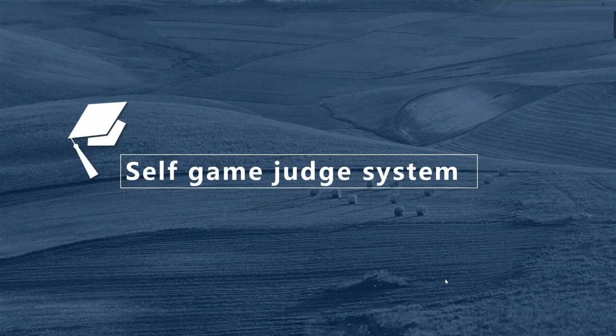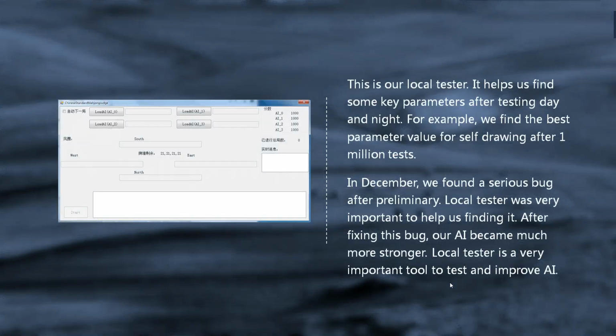Self-game judge system. The photo is our local tester. It helps us find some key parameters after testing day and night. For example, we found the best parameter value for self-drawing after 1 million tests. In December, we found a serious bug after the preliminary. The local tester was very important in helping us find it. After fixing this bug, our AI became much stronger. The local tester is a very important tool to test and improve the AI.